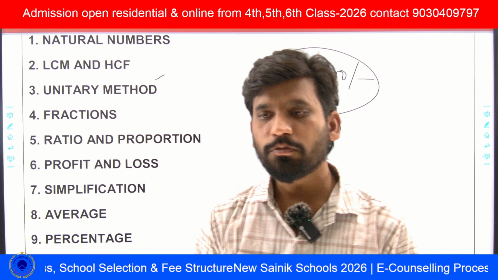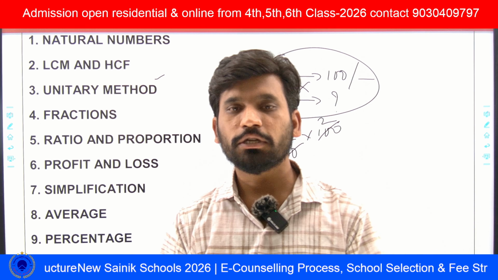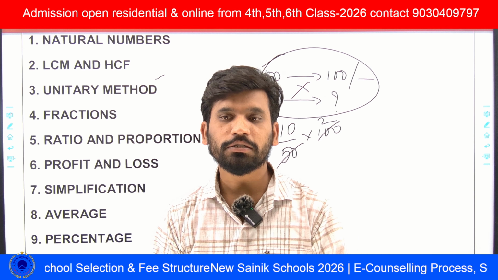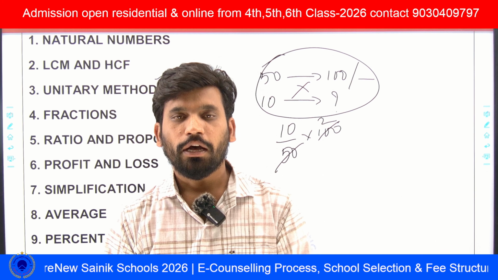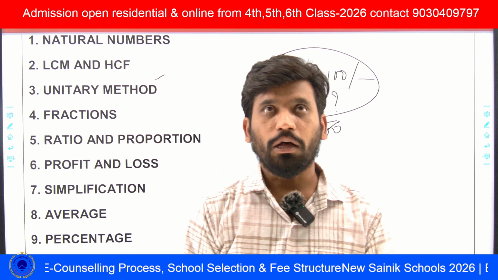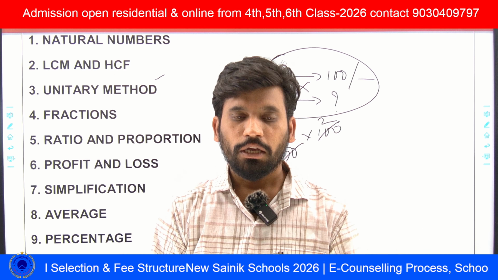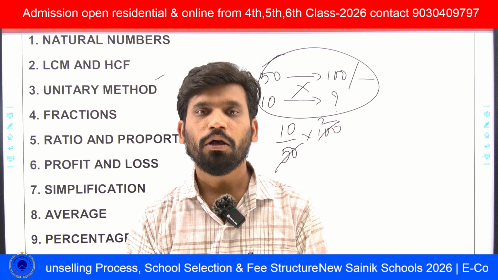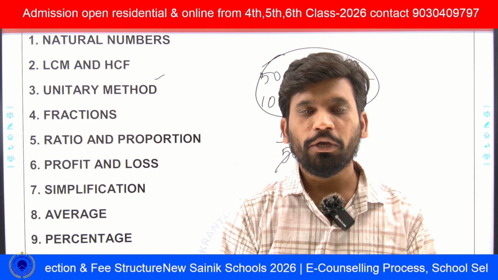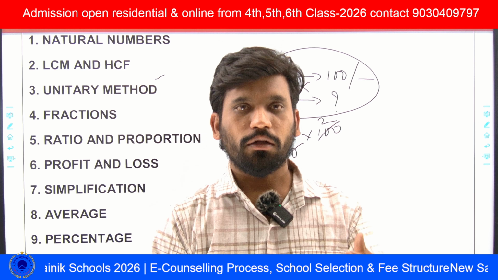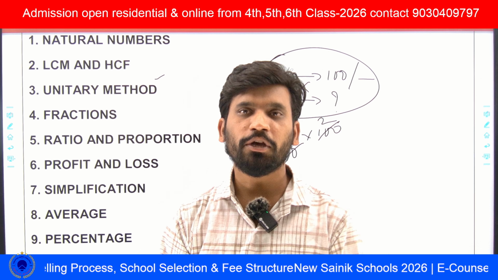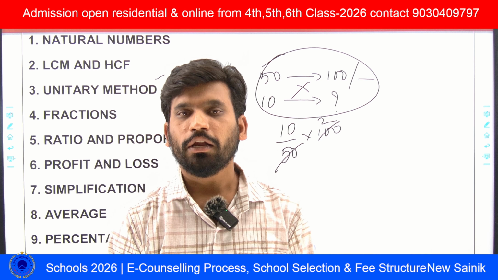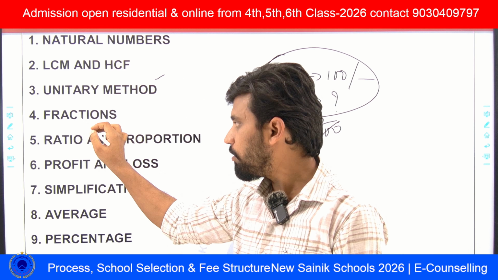Next, fractions. In fractions he will give 5 to 6 fractions and ask to arrange them in ascending or descending order. Or he will give four options and ask which is the greatest fraction or the smallest fraction. He can also ask word problems, like Sheila ate 1/5 of a cake and her friend ate 1/2 of the cake, how much cake is left? Word problems like this will also be asked in fractions.